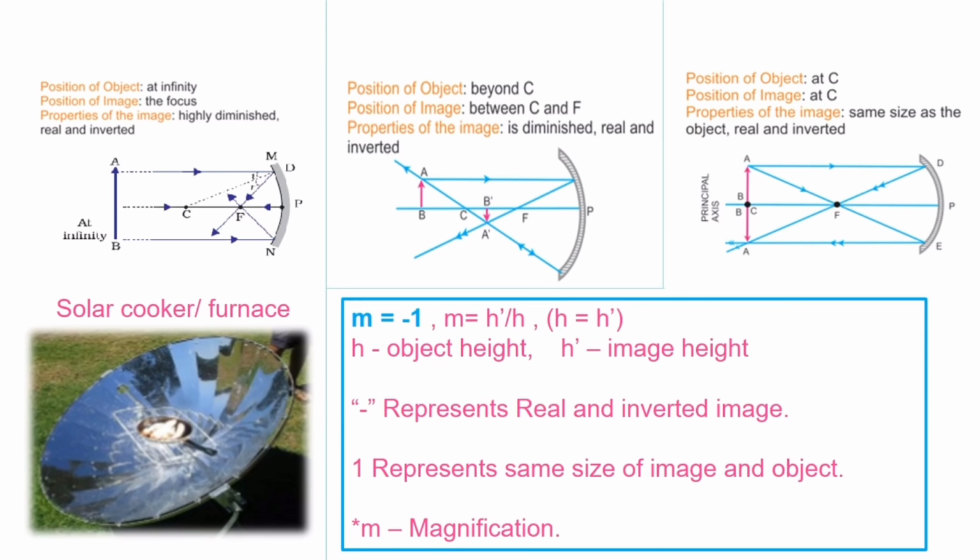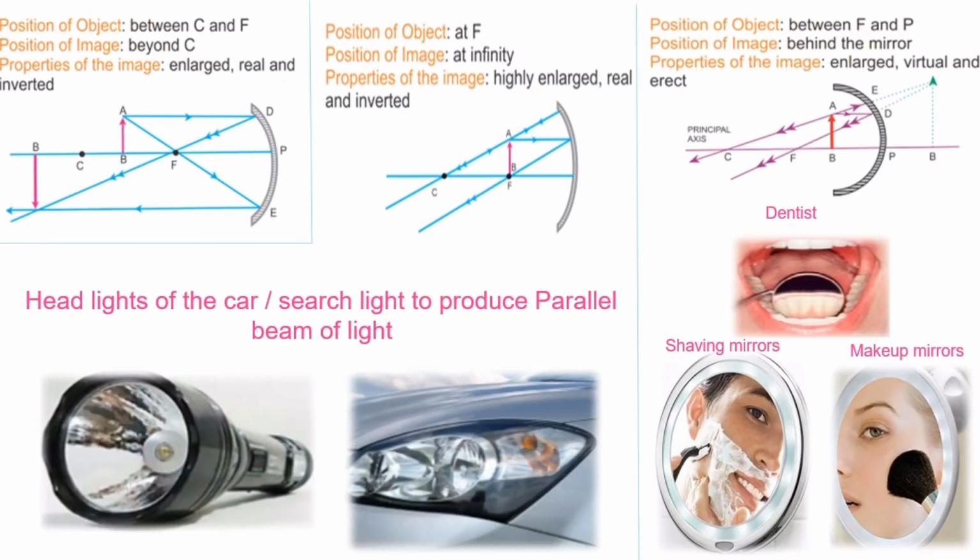Second one is beyond C. So the 2 rays coming from the object, one passes parallel and the other passes through C. After reflection, they both meet at a point between C and F, and that is the image formation point. At C, the 2 rays coming from the object, one passes parallel, so after reflection it passes through the focus, and another through focus passing parallel. These 2 reflected rays meet at C, so the image formation point is at C. Like this, we can draw for the next 2 positions, that is between C and F and at F.